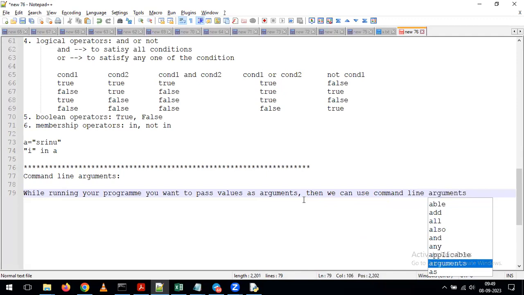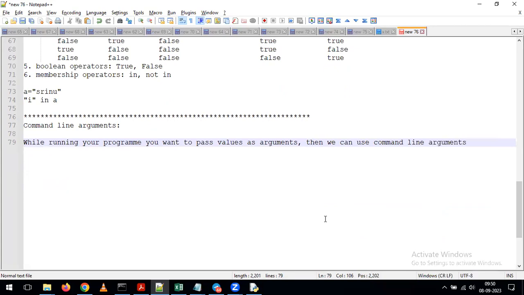Whenever you want to pass the values as arguments in that situation, we can simply use command line arguments.